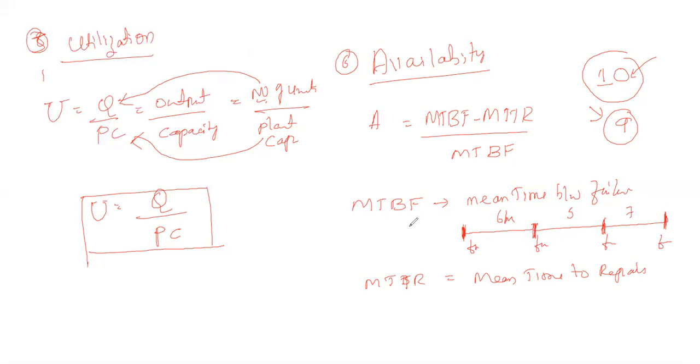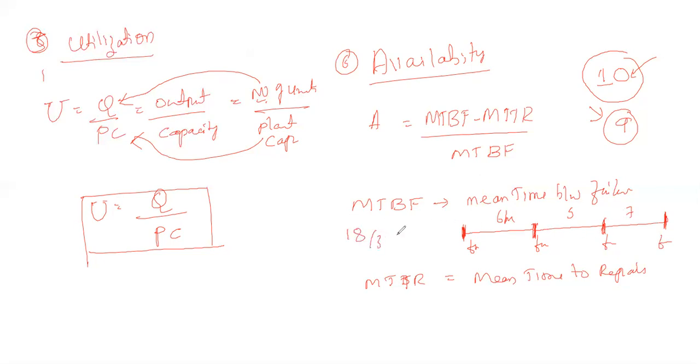The meaning of mean time between failure is, here, it fails after 6 months, gets repaired, and again has a problem. In this case, the durations are 6 months, 5 months, and 7 months, totaling 18 months over the three durations.